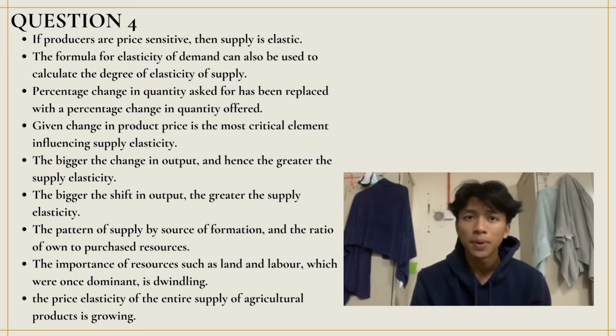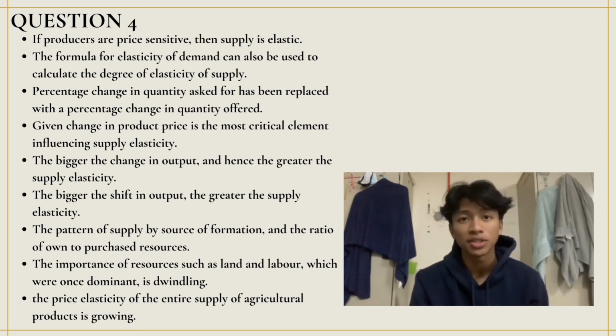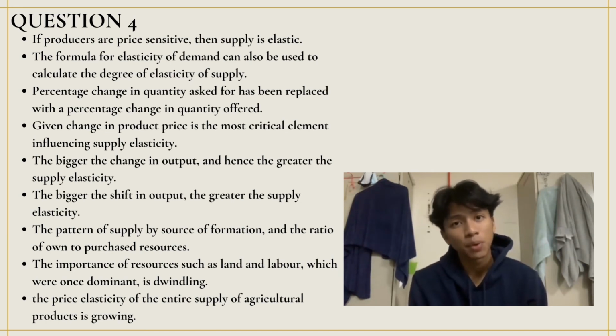Natural conditions, the pattern of supply by source of formation, and the ratio of own to purchased resources are all significant elements for this type of elasticity. In the current climate, agriculture in industrialized countries is seeing a significant growth in the usage of acquired resources. As a result, the importance of resources such as land and labor, which were once dominant, is dwindling. As you can see, the price elasticity of agricultural total supply has increased. So the price elasticity of the entire supply of agricultural products is growing.